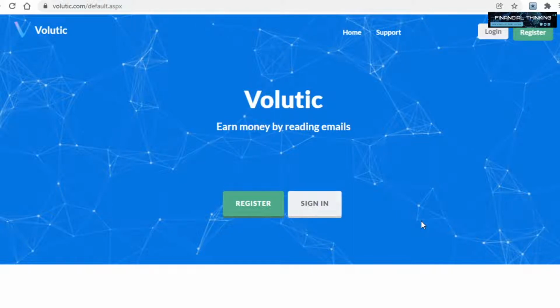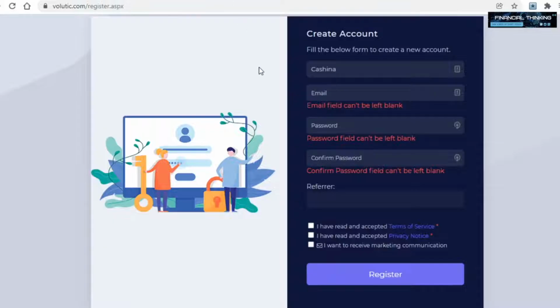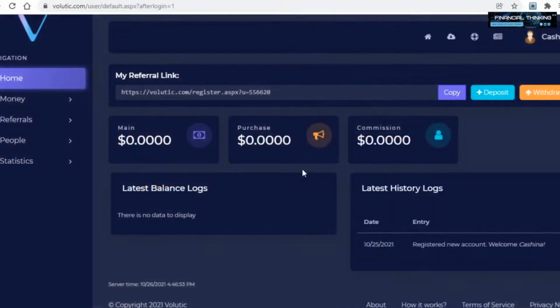What you'll need to do on Volutic once you come on here is sign up to the website. Click on the register button once you come onto the home page. On the next page, you will need to enter in the following: your username, email address, and password, which you will also need to retype. Tick these two boxes to agree to their terms and privacy policy, and then click on Register below to finish the process. Once you log in, this is how everything will now look.